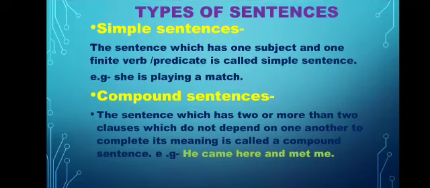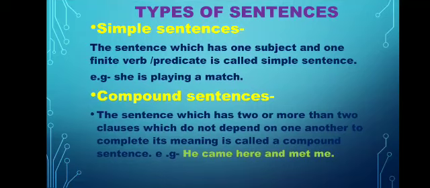Now the next topic is types of sentences. There are 3 types of sentences. First is simple sentences. The sentence which has one subject and one finite verb or predicate is called a simple sentence. For example, she is playing a match. In this sentence, "she" is the only subject, "is playing a match" is the predicate, and only one finite verb, "is", is there. So this type of sentences are called simple sentences.